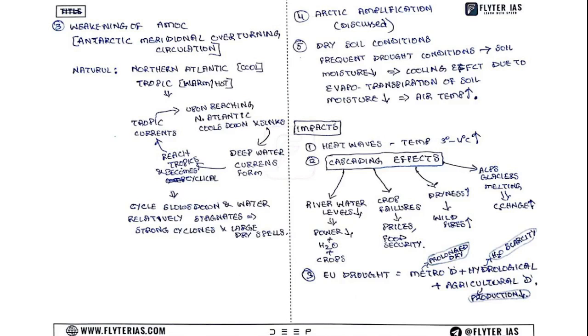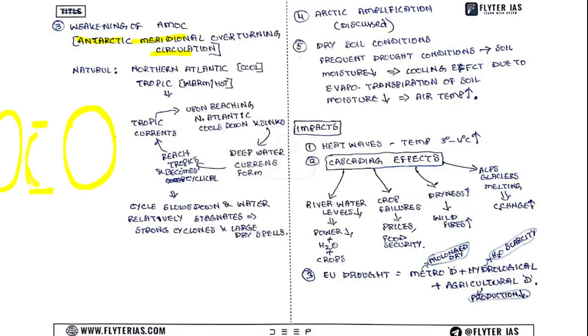Now coming to the third point, weakening of the Atlantic current. For example, here is Europe, and let's assume this is North America. In the Atlantic Ocean, the current moves from the tropics to the polar region because these areas are cold and these areas are warm. But because of global warming, the difference between this colder and warmer region is reducing, and because of that,